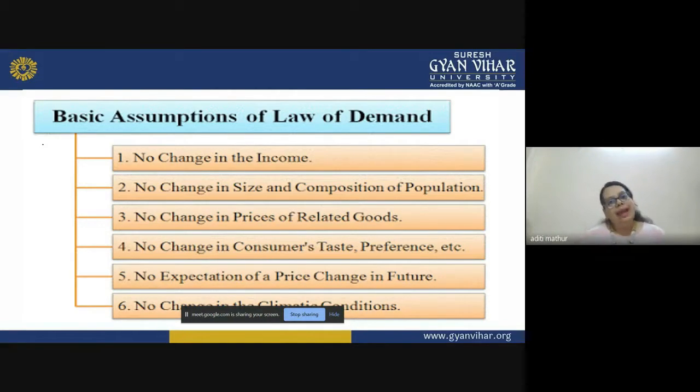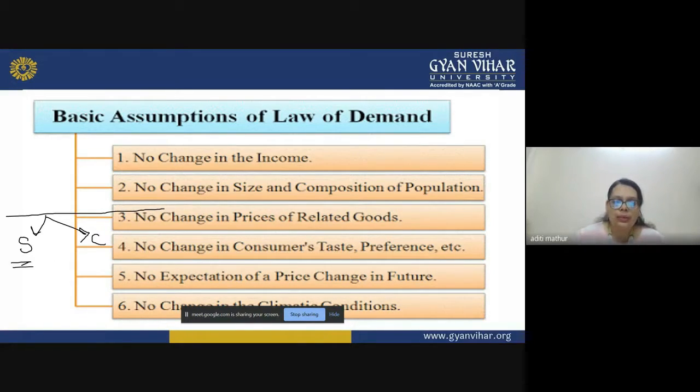Substitute goods, their price will also not change. That will also be the same, constant. So we assume that there is no change in the prices of related goods. Over here, I would like to inform you that related goods can be further classified into two parts: your substitute goods and your complementary goods.